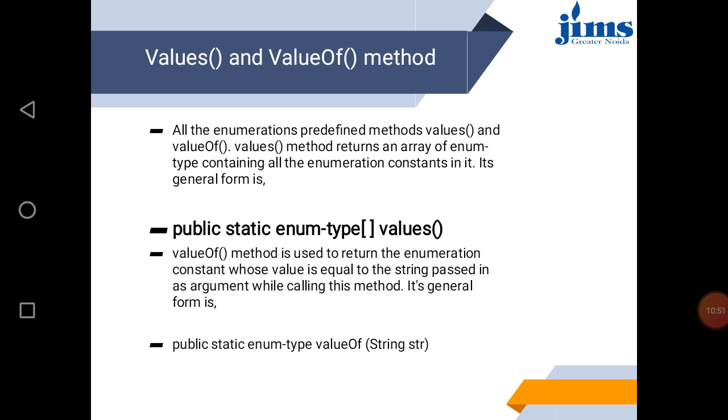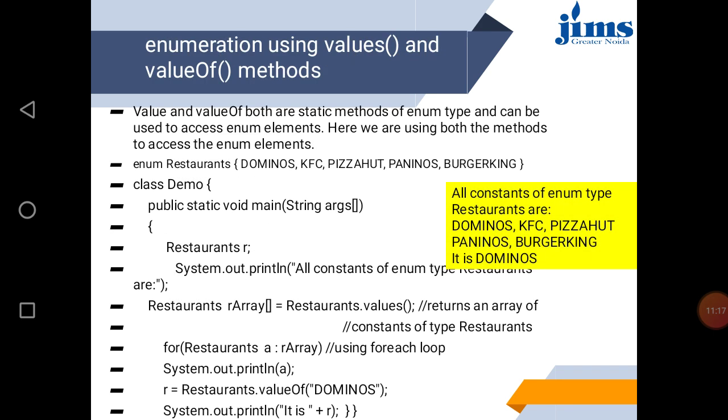Values and valueOf methods, all the enumeration predefined methods. We can use the values method, which returns an array of enum type containing all the enumeration constants in it. Its general form is its type dot values. And we can use values and valueOf methods in the program to get all the values of enumerations.